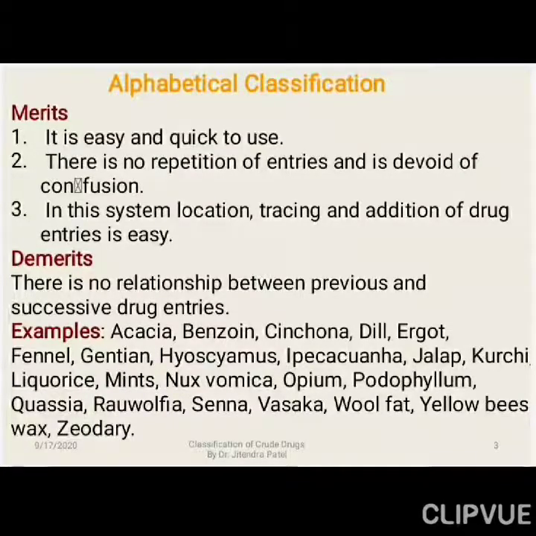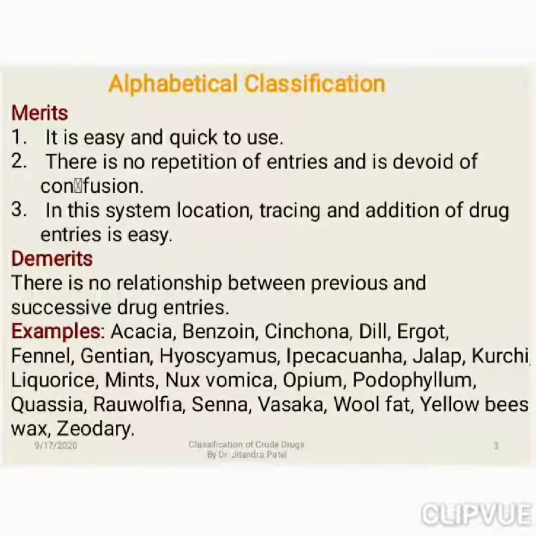Like that, B for benzoin, and there are so many other examples, right? For example, T for tobacco also is there. Tobacco or nicotine we are getting from tobacco, right? So likewise we can add some other types of drugs which have different alphabets, and arrange them in this order.